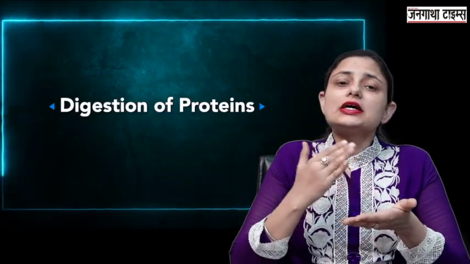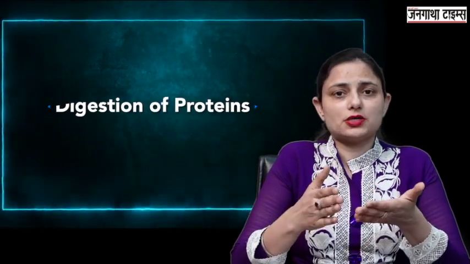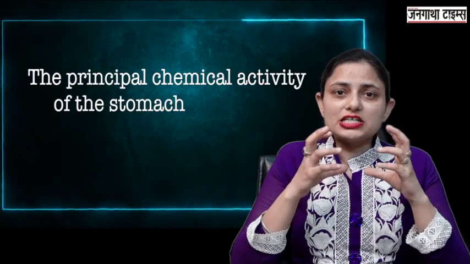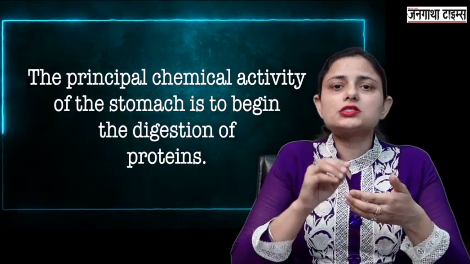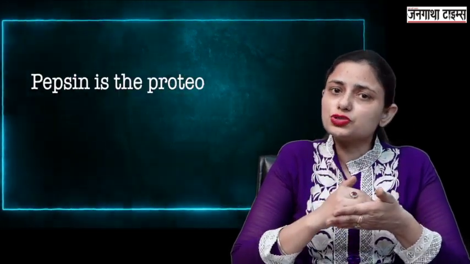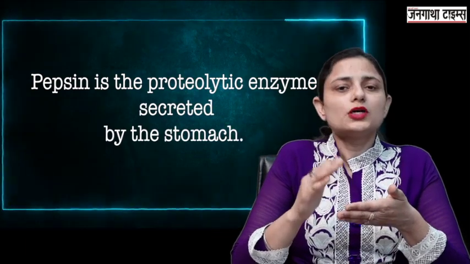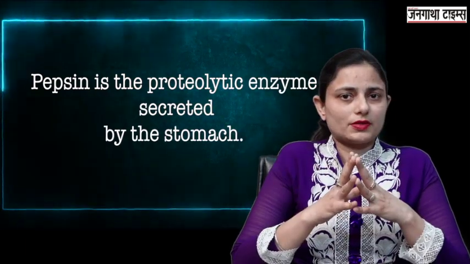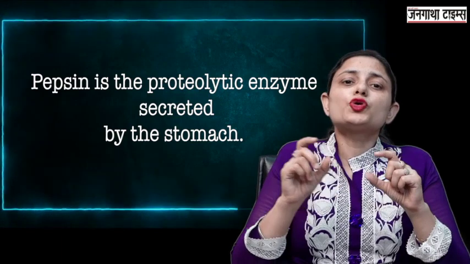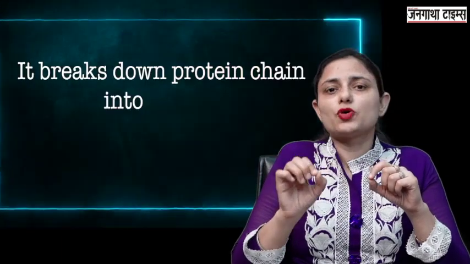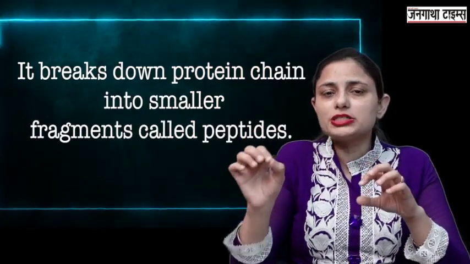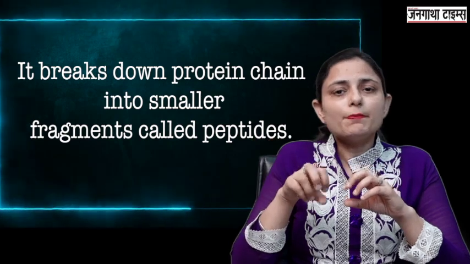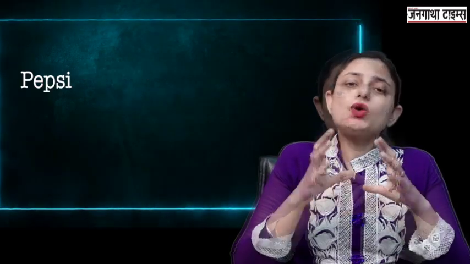Now first is the digestion of proteins in the stomach. So the digestion of proteins starts in the stomach. Our gastric juice contains one enzyme which is called pepsin. This pepsin is a proteolytic enzyme that is responsible for breakdown of proteins into the smaller peptides. Now what happens?